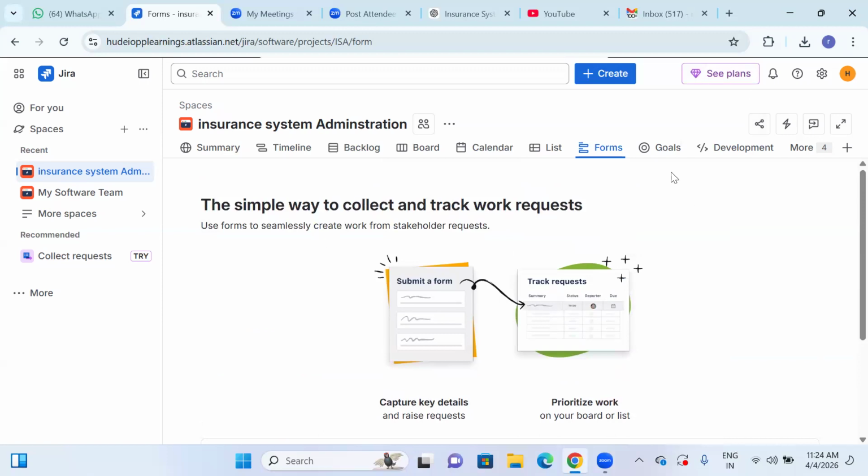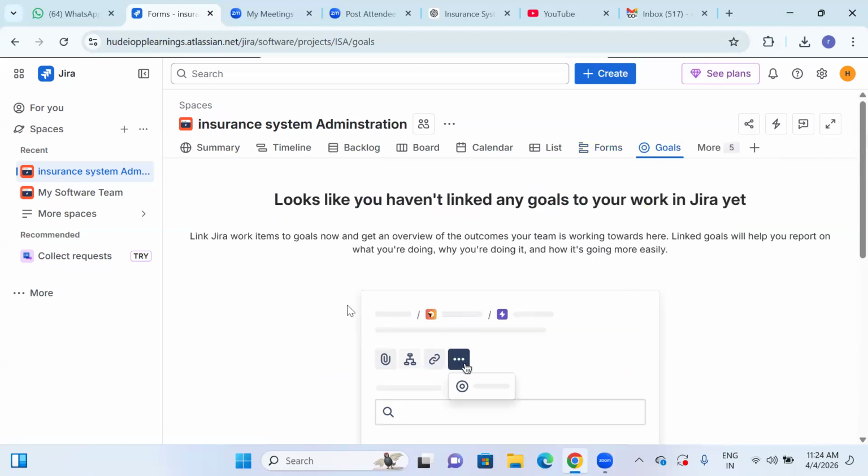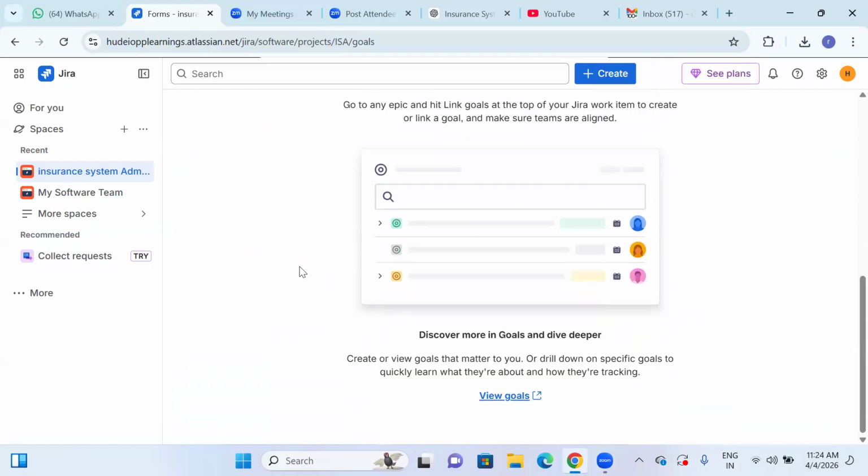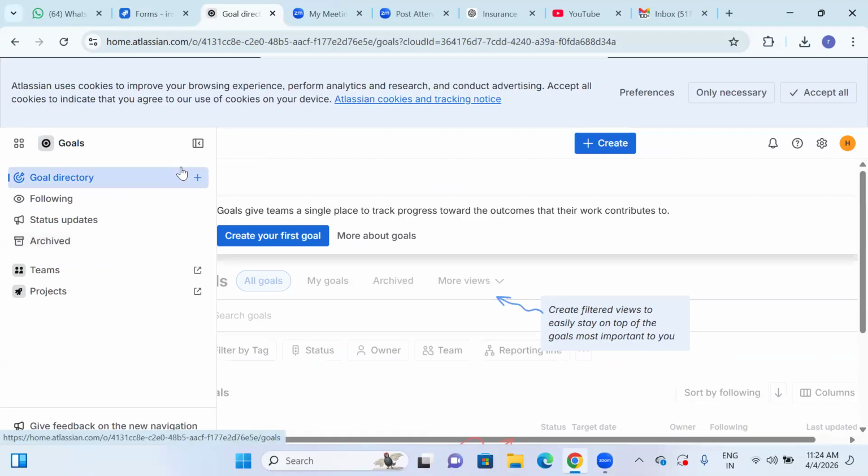That is all something will be done under the forms. Next, these are the goals, right? So what are the sprint goals we have? I'd like to know about any kind of goals. If you want to know about the goals, again, there are different connectivity options under Atlassian Jira we have.